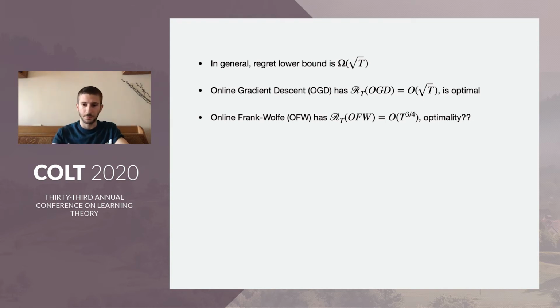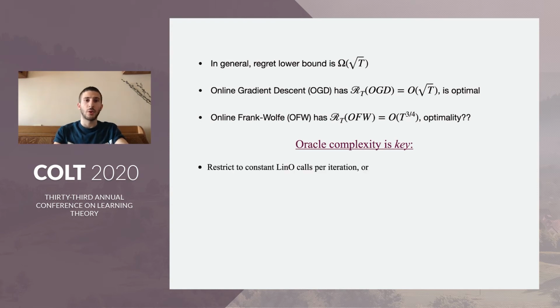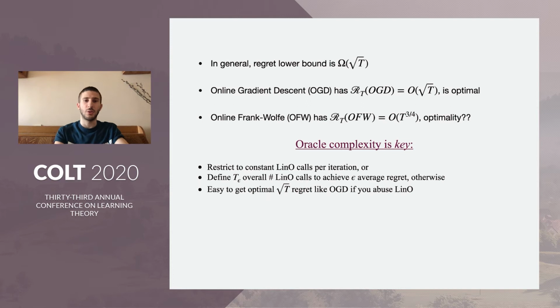We would like to note that for the projection-free methods that we're looking at, the oracle complexity is key, because abusing a linear optimization oracle would lead to just simply being able to compute the projection. If I'm allowed too many linear optimization calls at each iteration, then I could compute the projection and imitate OGD, and get root T regret. So what we do is we restrict to constant, say one, linear optimization call per iteration for our methods.